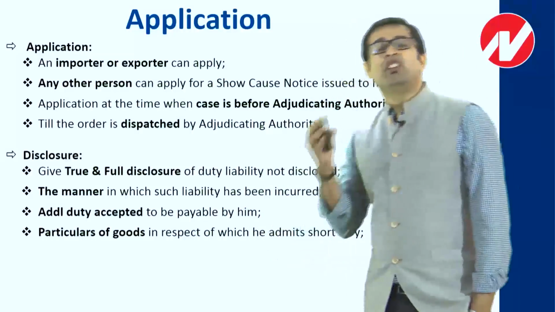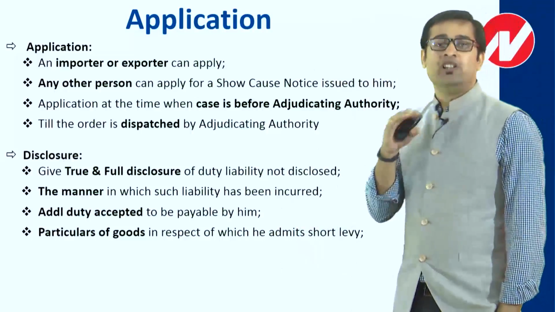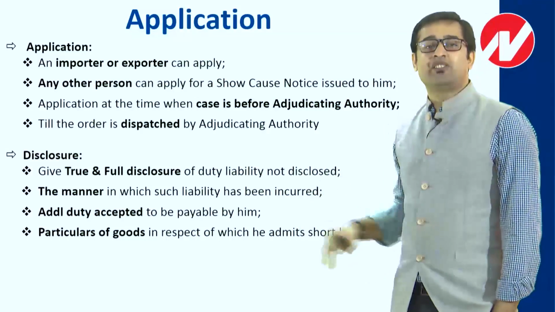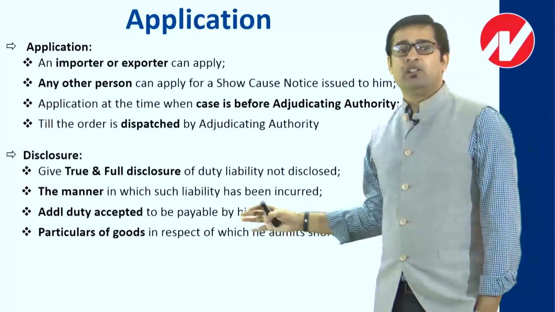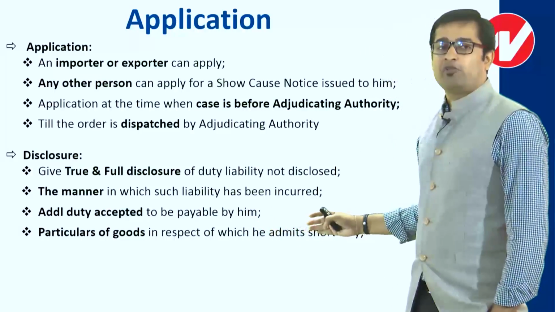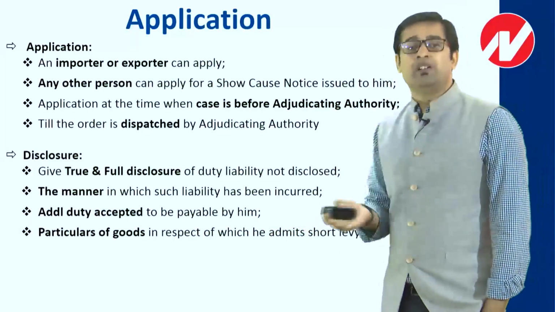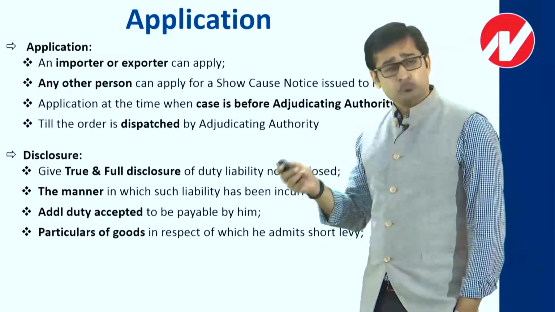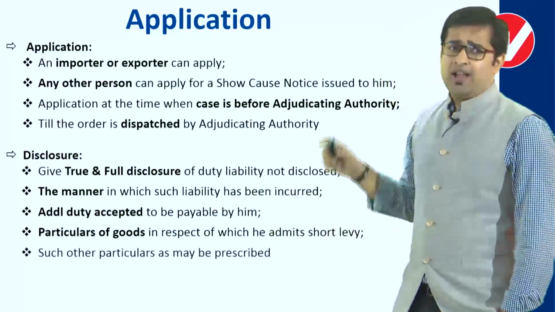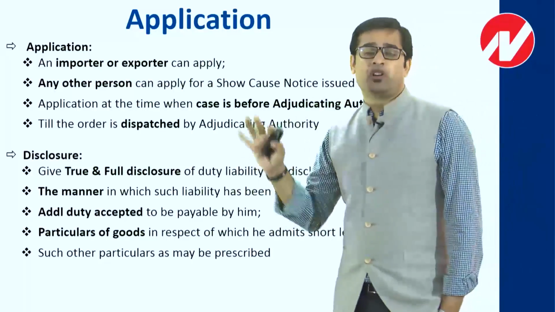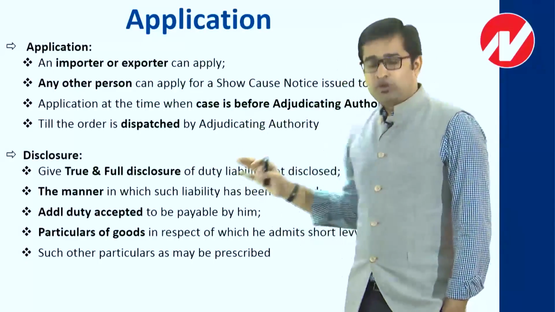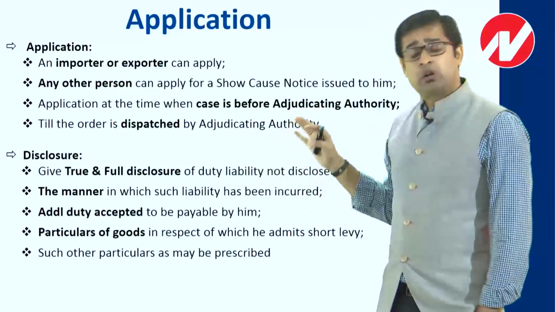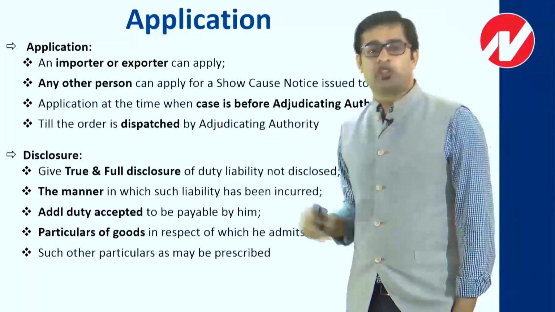So basically, when you have committed fraud with regard to certain goods, based on which you have done an evasion, you need to give the particulars of the goods. It says particulars of goods in respect of which you admit your liability. So you need to mention that also. And the last thing is, it says all other particulars as may be prescribed. So technically, these are the things to be considered when we think of disclosure.